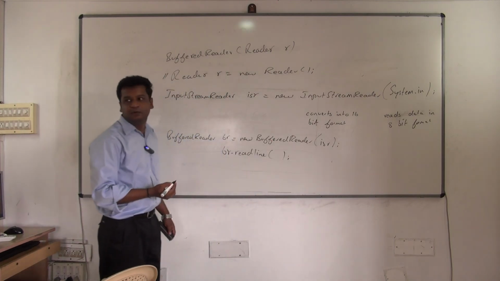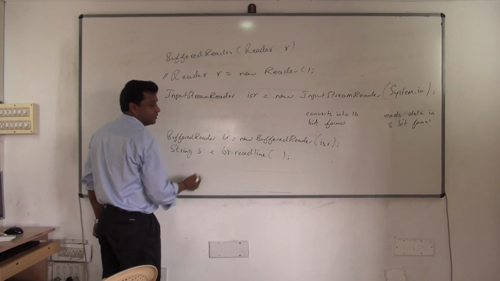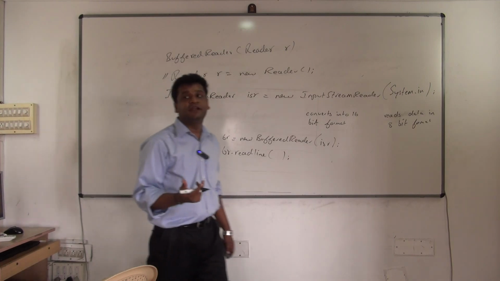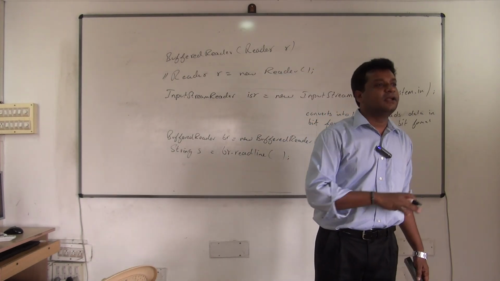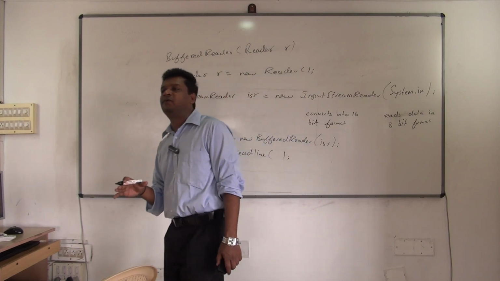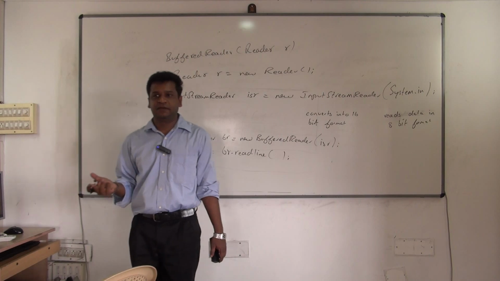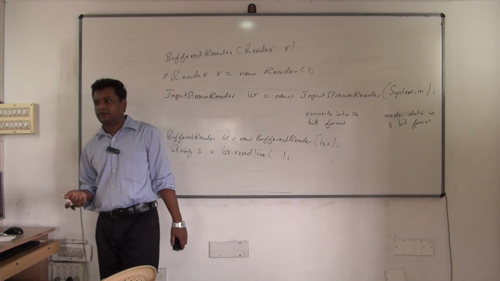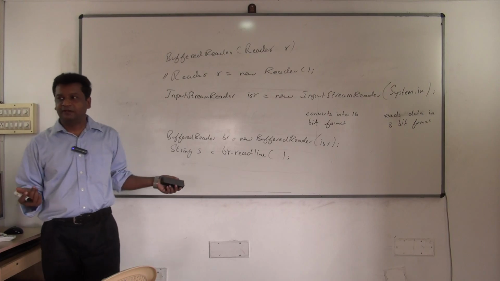Start reading from the keyboard. The return type of this is String. So whatever you read from the keyboard, you'll get it as a String. That you have to convert now, depending on your type. If you want, you can convert it to int, float, double. How will you do it? By using wrapper classes. Integer.parseInt. So now we are going to get the values into our program. Are you clear with this?